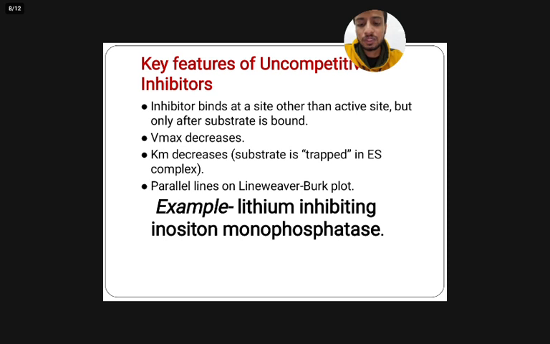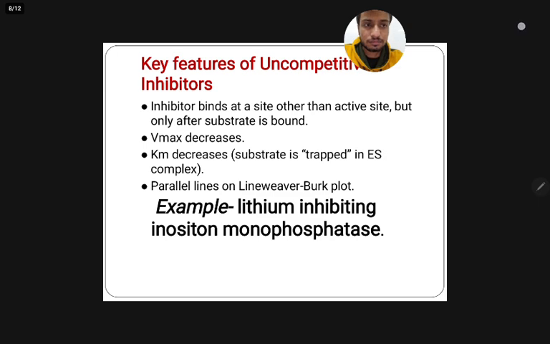In this case, both Vmax and Km decrease because the enzyme-substrate complex is trapped and cannot proceed efficiently to form product, and the apparent affinity for substrate seems higher since the ES complex is stabilized. One example is the action of lithium ions inhibiting the enzyme inositol monophosphatase, which is relevant in the pharmacology of mood disorders.